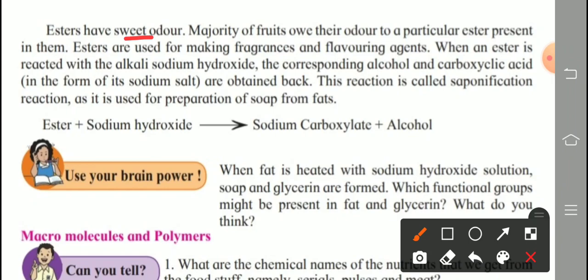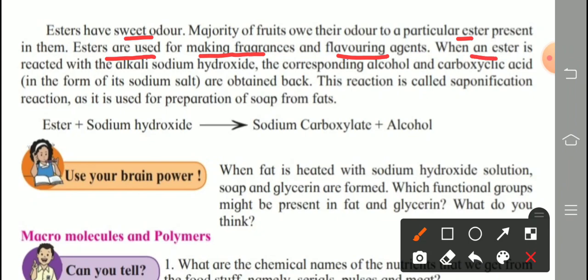Now the majority of fruits owe their odor, meaning smell, to a particular ester present in them. What is the use of ester? Esters are used for making fragrances and flavoring agents. One mark question is asked: what are the uses of esters? So esters are used for making fragrances and flavoring agents.